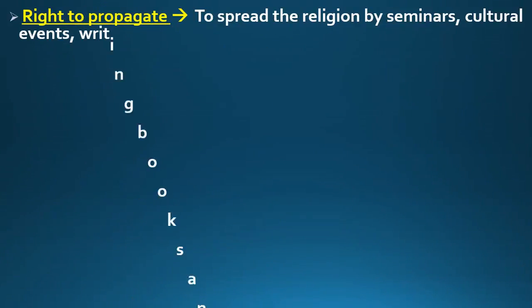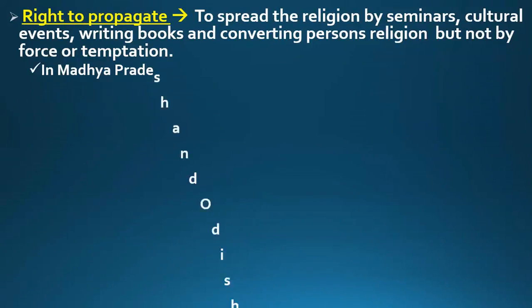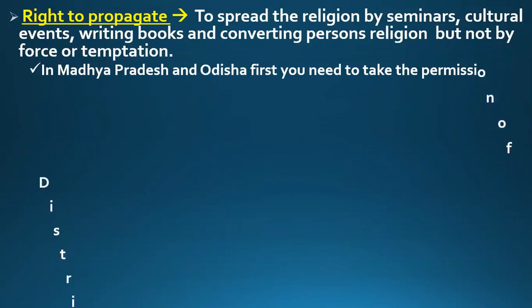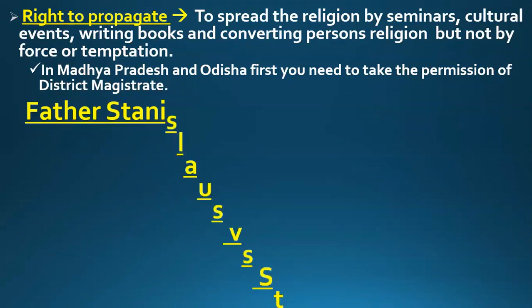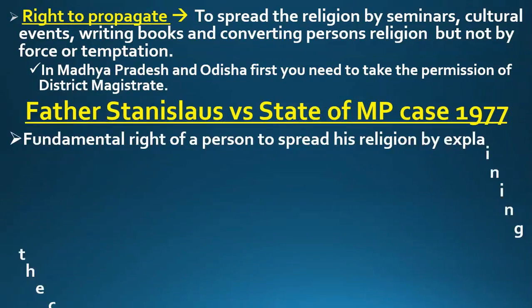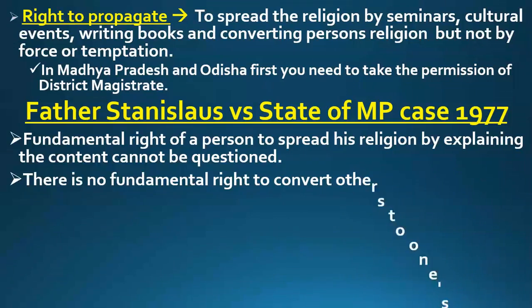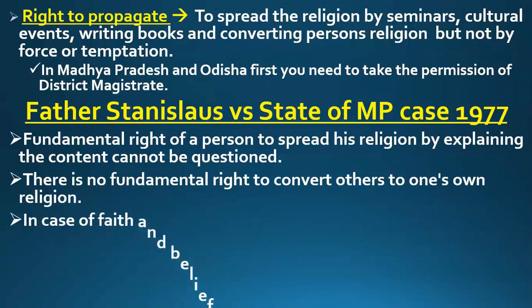The next point is right to propagate. Right to propagate means to spread the religion by seminars, cultural events, writing books and converting a person's religion, but not by force or temptation. Now what does it mean? Friends, again I will give you one example. Suppose I am a follower of Hinduism and I am a devotee of Lord Krishna.